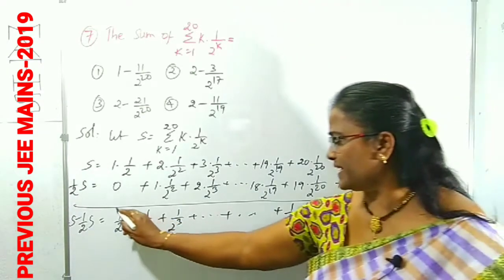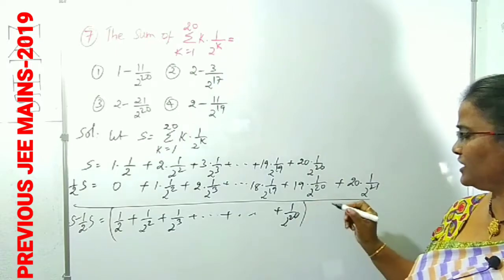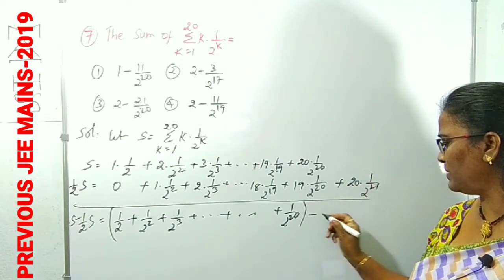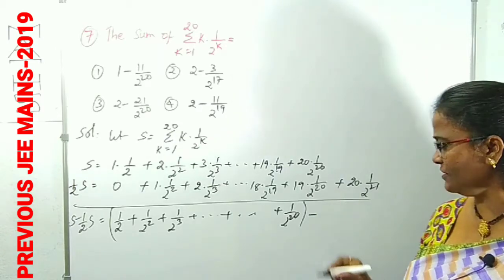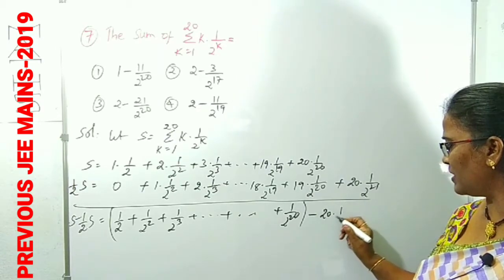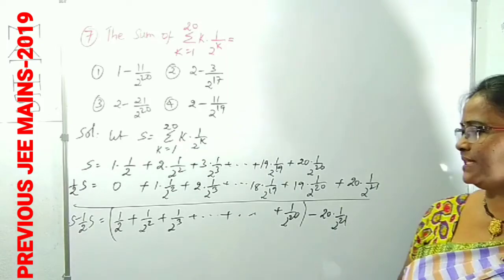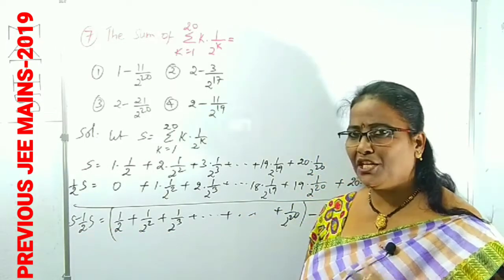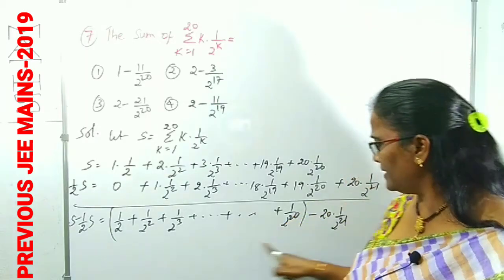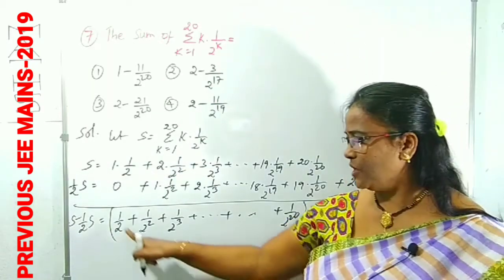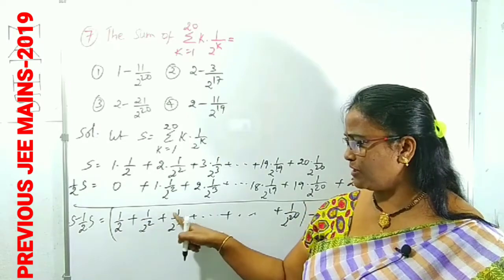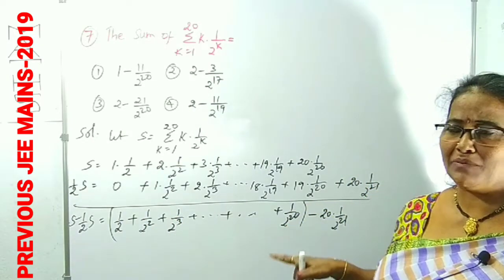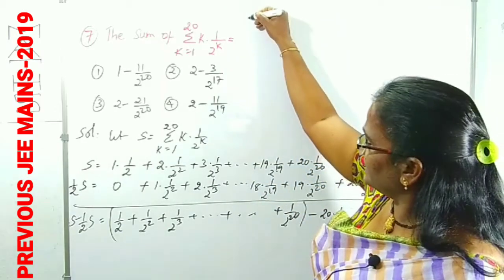Okay, you can take this as one set. Now one more term is left over. What is that? 20 times 1 by 2 power 21, with a minus because we are taking the subtraction. Minus 20, 1 by 2 power 21 is left over. This is S minus 1 by 2 S. Clear? We can observe that now. What is in the bracket? That series is 1 by 2, 1 by 2 square, 1 by 2 cube. It's clearly a GP series up to 20 terms. What is S n in a GP?